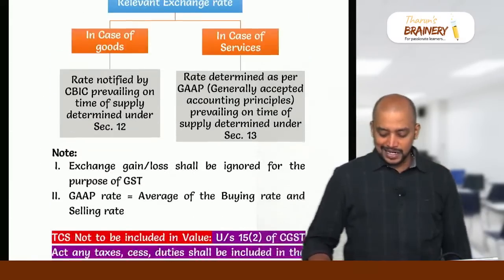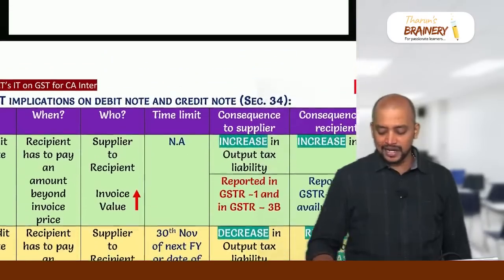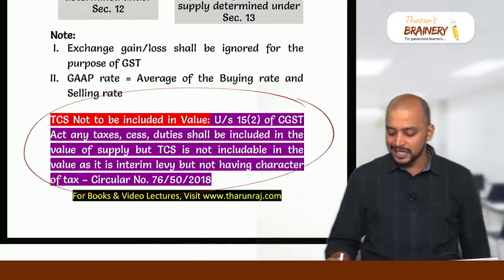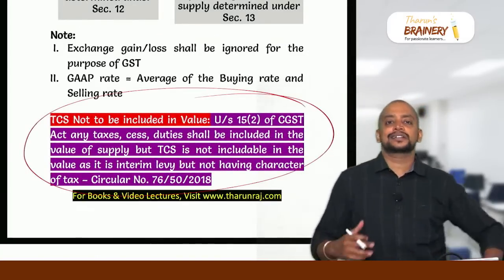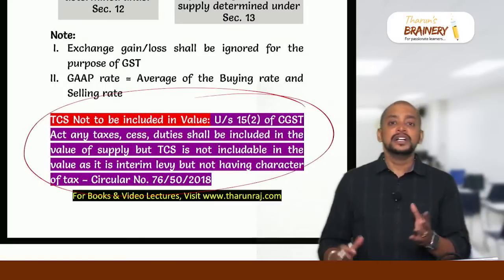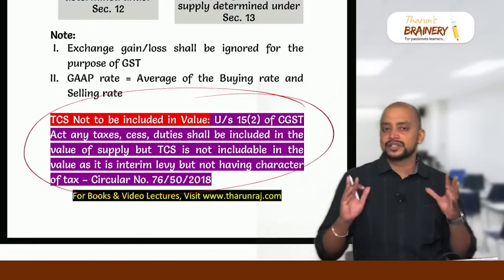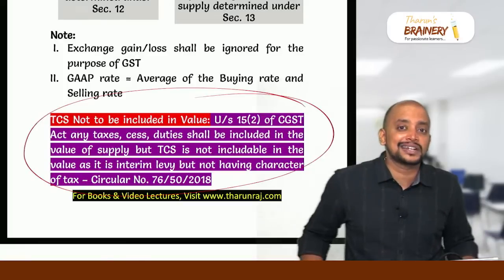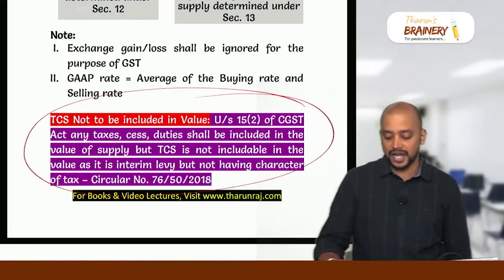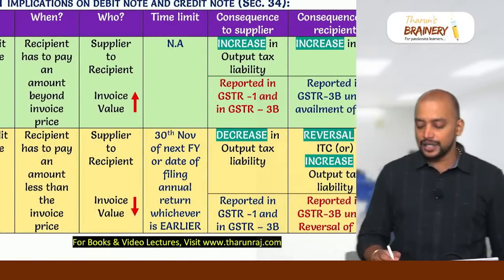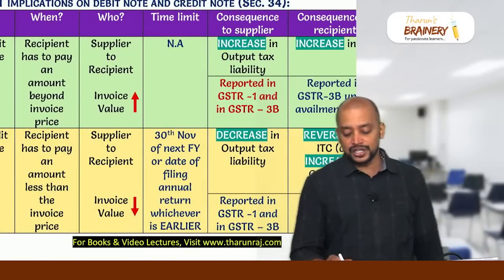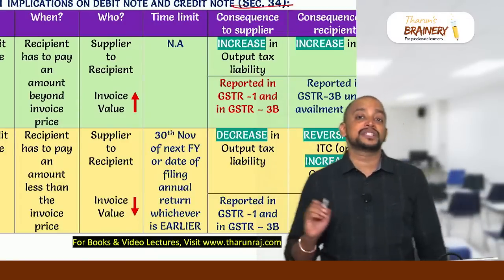So these are the points that we have, and then one important point, that is TCS. TCS under the Income Tax Act will not be included in the value. Generally, any taxes, duties, and cess will be included in the value, but not TCS under the Income Tax Act, because TCS collected under the Income Tax Act is an interim levy not having the character of tax, so that should not be included. Then credit note and debit note. As per section 34, a debit note and credit note is always given by the supplier to the recipient.